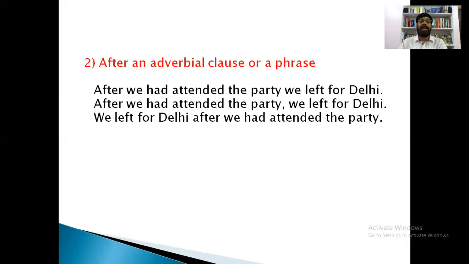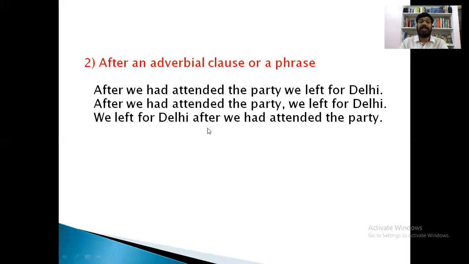Let us see. Sometimes this conjunction we can also use in the middle. When we use the conjunction in the middle, we need not use a comma. See this sentence, the same sentence, but we are using this conjunction in the middle. We left for Delhi. Now we are taking the main clause first. We left for Delhi after we had attended the party.